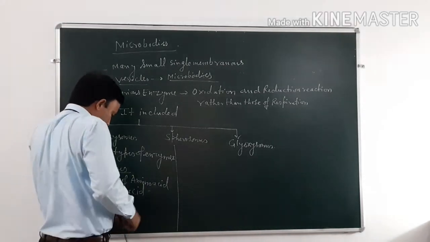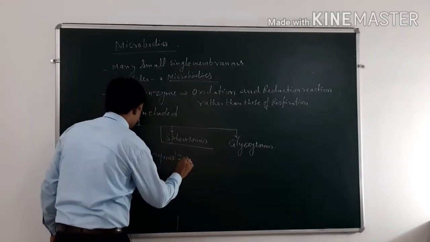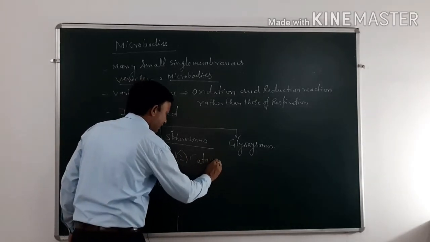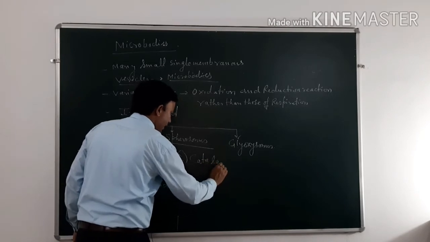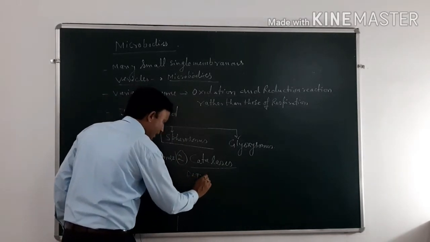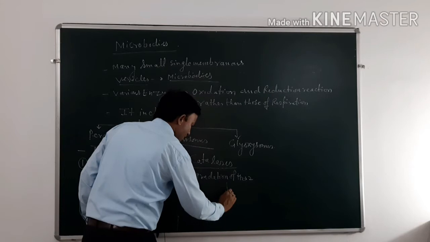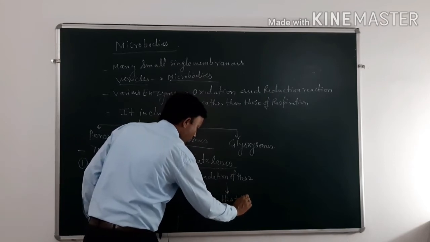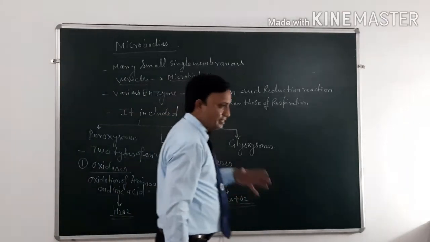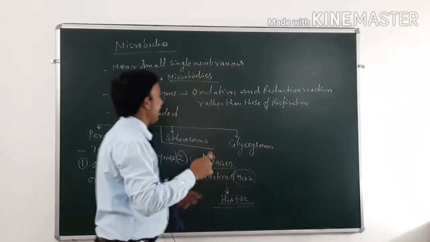The second enzyme is known as catalase. The catalase enzyme breaks down, that is degrades, hydrogen peroxide into H2O plus oxygen, because hydrogen peroxide is very dangerous for plants as well as animals, because the microbodies are found in plants as well as animals.